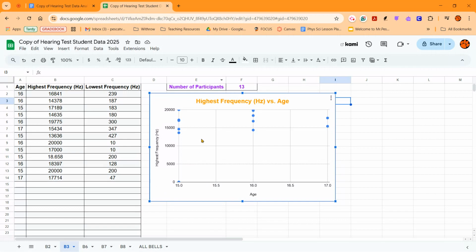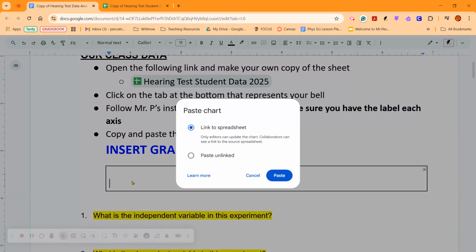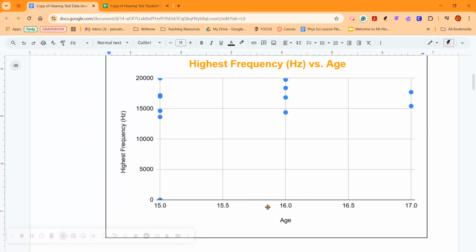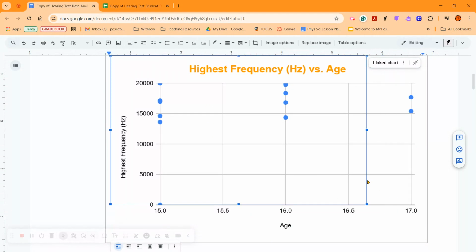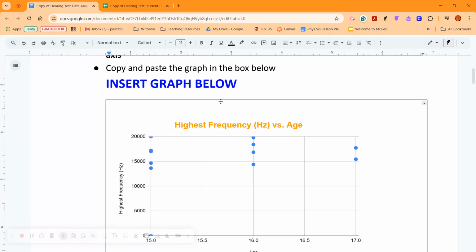All right, so this is my chart. I'm going to click on it. Control C copies the chart. I'm going to come back, and where it says insert the graph below, I'm going to hit Control V to paste it. You want to make sure your spreadsheet is linked. Make sure you have link to spreadsheet selected and click paste. And this is what you should see. All right. If you would like, you can resize it to kind of fit your screen a little better, whatever floats your boat. So that is what we've done so far. So you should have this chart in your assignment.